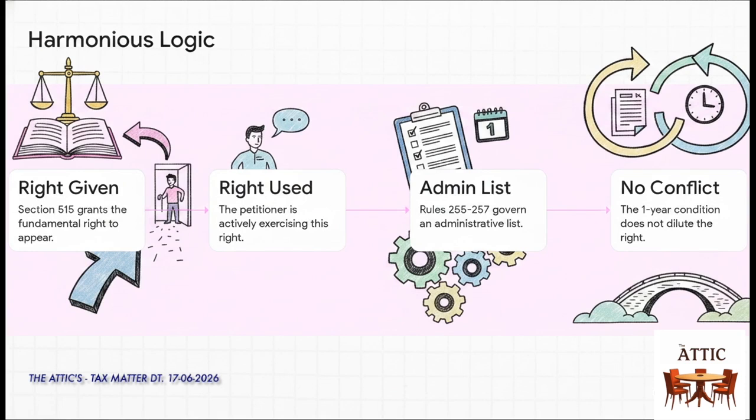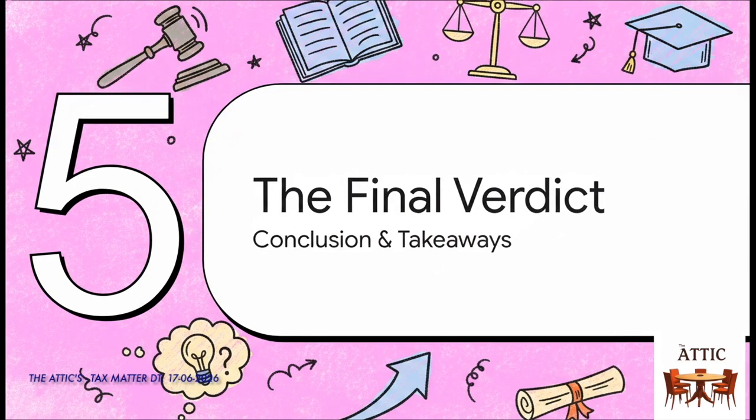Let's track the court's logic step by step using harmonious construction. Step 1. Section 515 grants the foundational right to appear. Step 2, and this is absolutely crucial, the petitioner is actively exercising that right. The state isn't actually stopping him from walking into a room and representing clients. Step 3, Rules 255 through 257 purely govern an administrative list. Therefore, Step 4, the court concludes that the 1-year waiting condition does absolutely nothing to dilute the rights granted in Section 515. They exist in perfect harmony. Eligibility to act is just completely separate from maintenance of a register. Which brings us to Part 5, the final verdict.